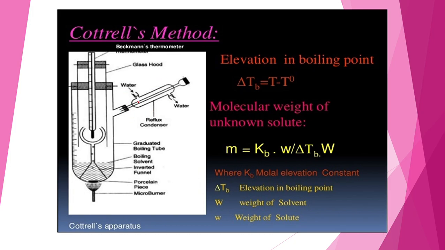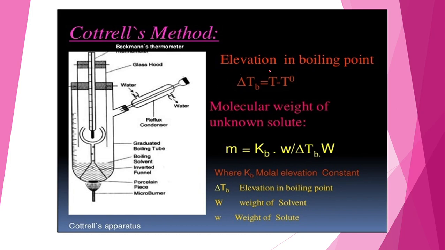condenser. In the condenser, water is flowing from one tube to another tube, so that the vapors which are collected in the condenser get condensed. This is the actual function of the condenser. Now porcelain pieces are also here, the inverted funnel is here, and this is the solvent. When we provide the heat, it starts boiling. We have to take a micro burner here.